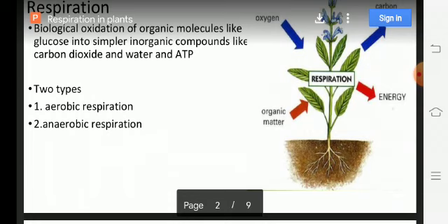Second one is anaerobic respiration. It means partial or incomplete oxidation of glucose into simpler substances in the absence of oxygen with release of a little amount of energy, so it takes place in only bacteria and yeast.